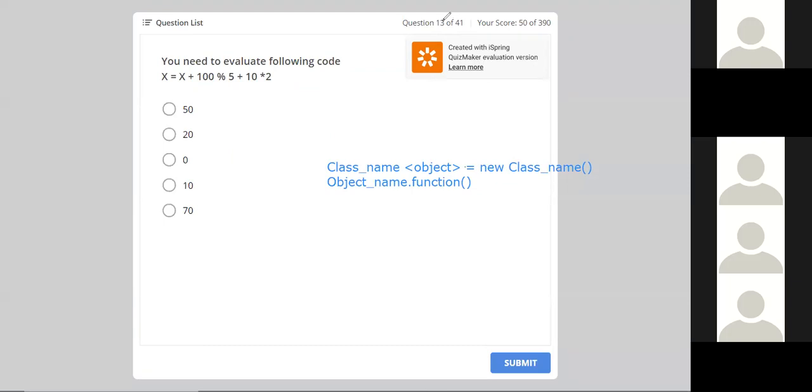This is very easy. We have already seen previously how we are going to solve this. Using the modulus method, we check. See here, 100 mod 5 will give you 0. 0 plus 10 into 2, it will become 20, right? And do you have an x value here? No, right? It means that x can be 0. So here you can select the 0.